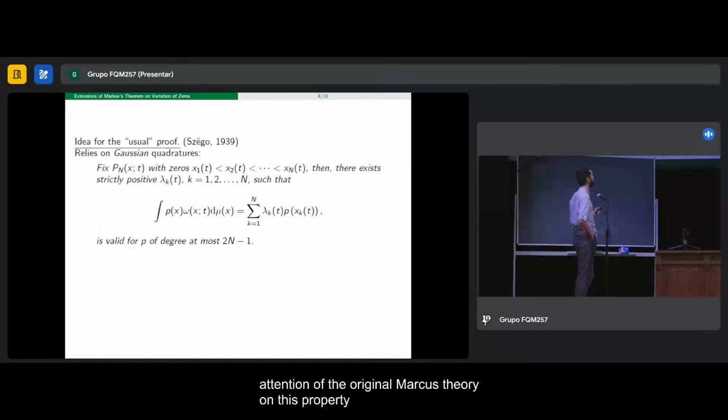that we call Gaussian quadrature. We have a measure, right? And we want to approximate the integral with respect to this measure. In order to do so, we want to make it valid up to a certain degree of polynomial, right? And in order to achieve this, we fix a polynomial.